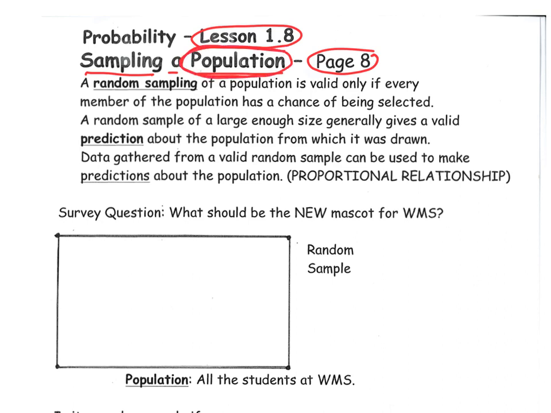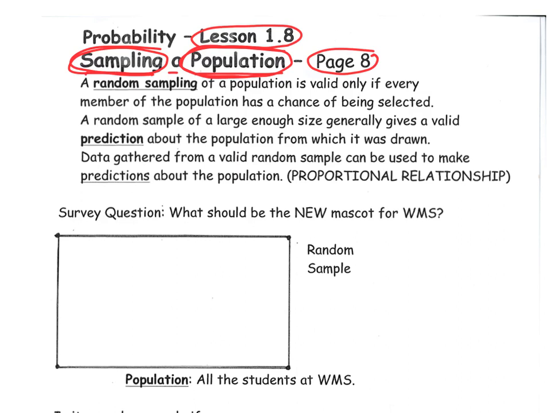Now, whether you're collecting data or surveying that large group of people, you can't always talk to every member of the population. So rather than talking to everybody, you can take a sample or a sampling of that group, and if you do a good job selecting a nice mix of the population, you can get a representative sample of that larger group. So in other words, you study the smaller group in order to make predictions and conclusions about the larger group called the population.